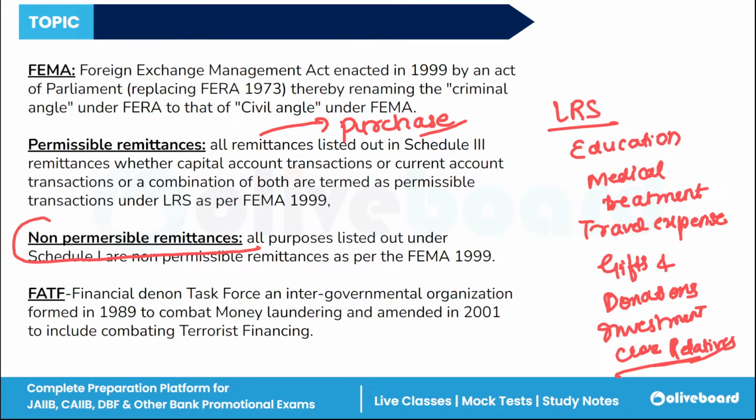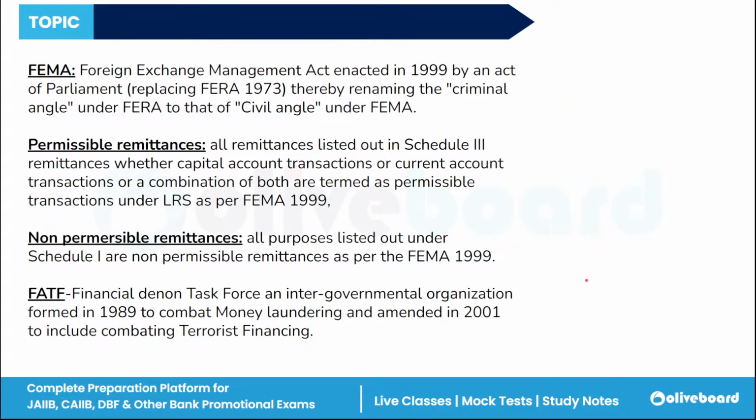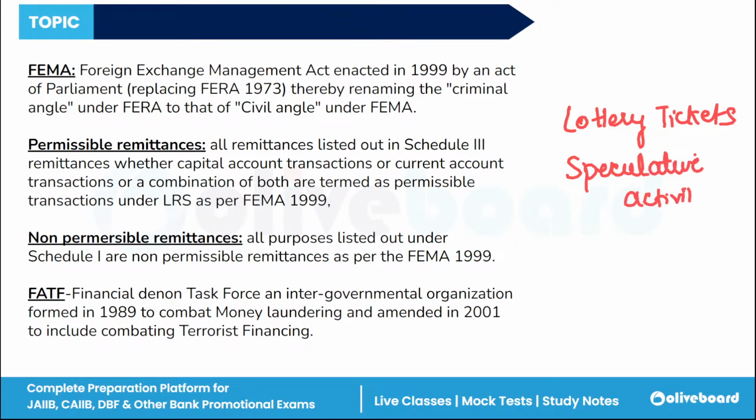Then non-permissible remittances are also there. Some things are not permitted under LRS. What are these activities? Lottery tickets. We can't send money for purchasing lottery tickets. We can't remit funds for speculative activities. Speculative activities involve things like foreign exchange, or the purchase of foreign currency notes.